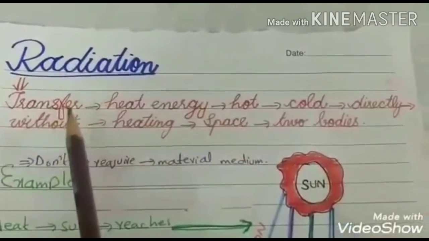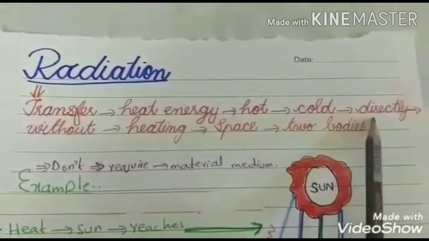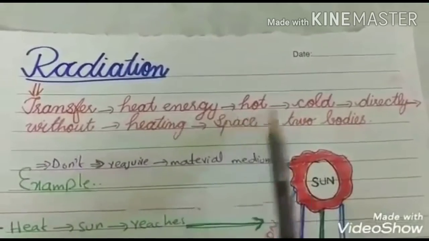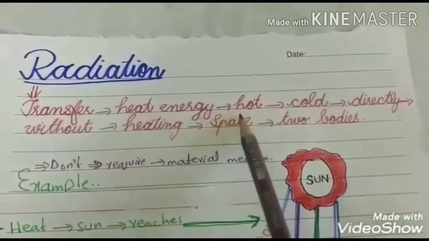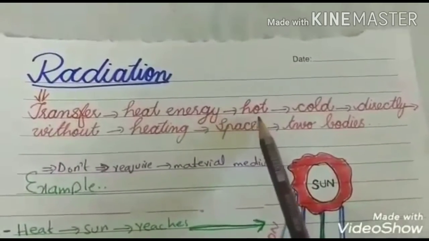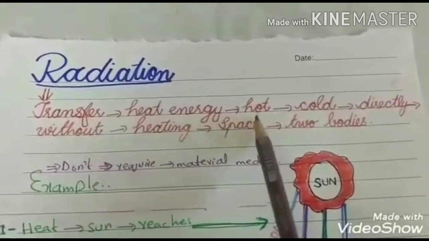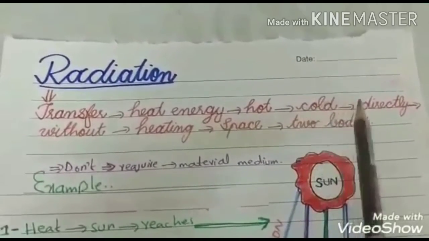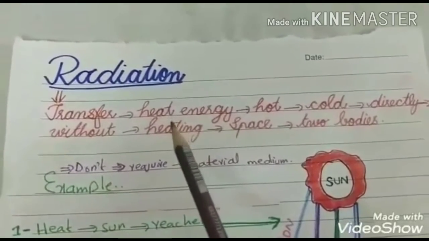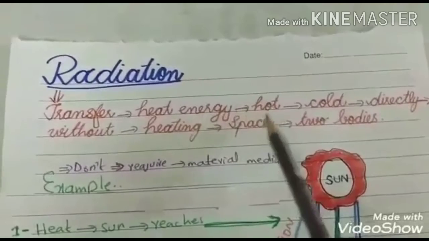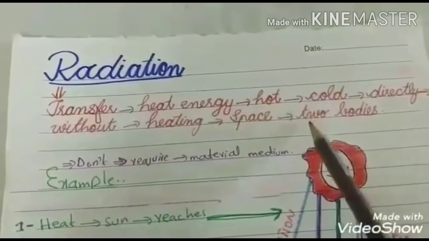Now, what is radiation? Radiation is the transfer of heat energy from a hot body to a cold body directly without heating the space between the two bodies. Transfer of heat energy from a hot body, that is having the higher temperature, to the cold body, that is having the lower temperature. So this energy transfer is due to the difference in temperature, directly without heating the space between the two bodies.